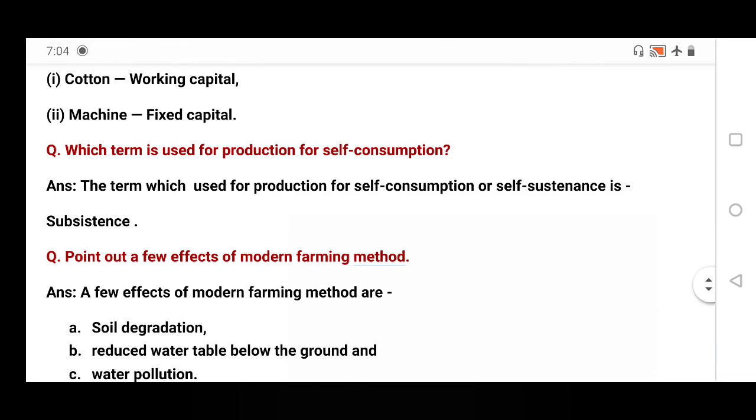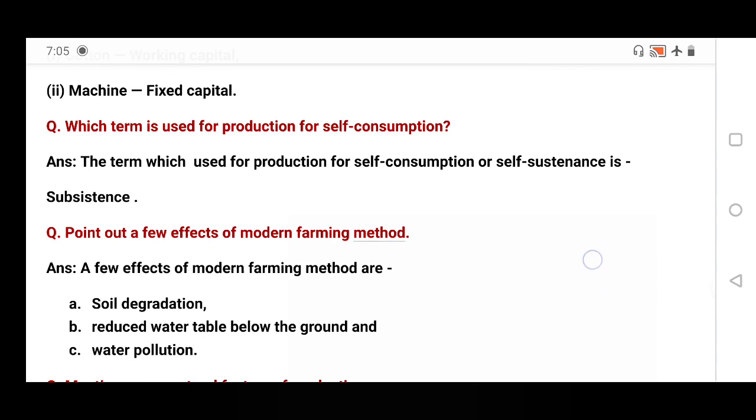Which term is used for production for self consumption? That means you are a farmer doing crop cultivation, and this crop is mainly used by your family members. You are not selling it in the market. That is called self consumption. You are cultivating the crop, and it is used by you and your family. You are not selling it in the market, so that is called self consumption or self sustenance. At that time we call it subsistence farming. This farming will be called what? Subsistence farming. In geography in 8th class also you have already read this.